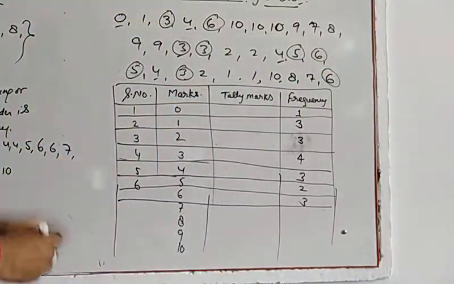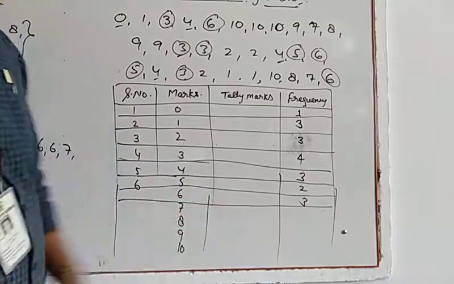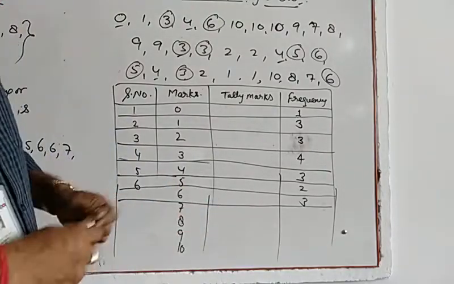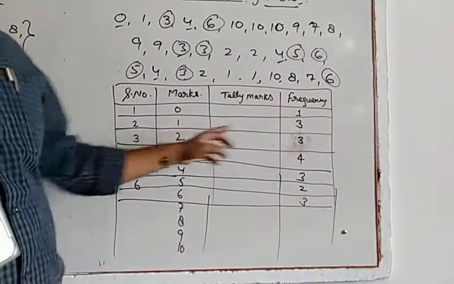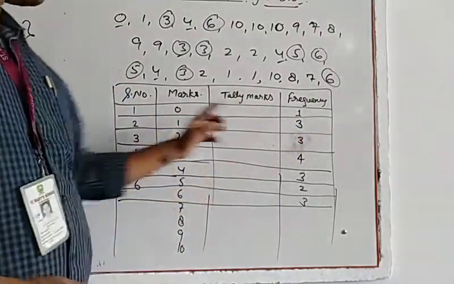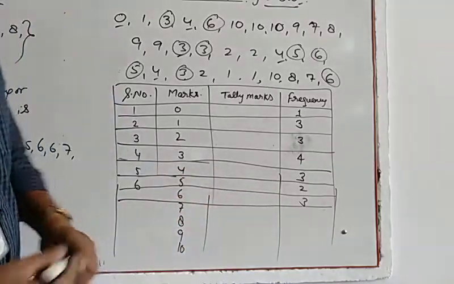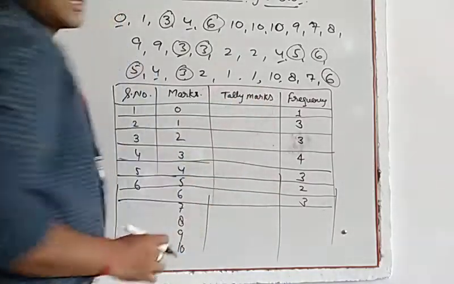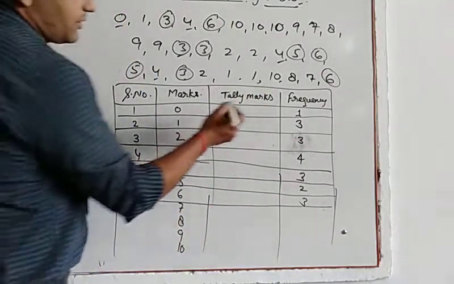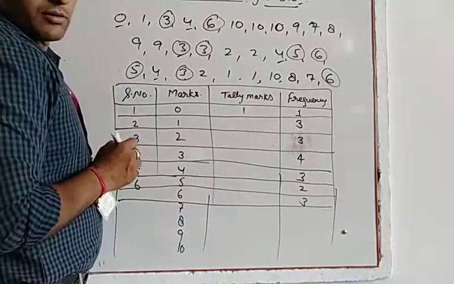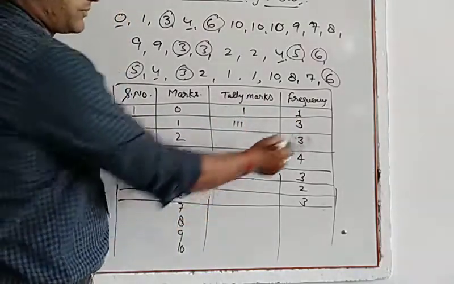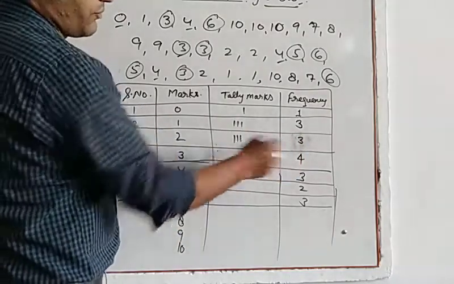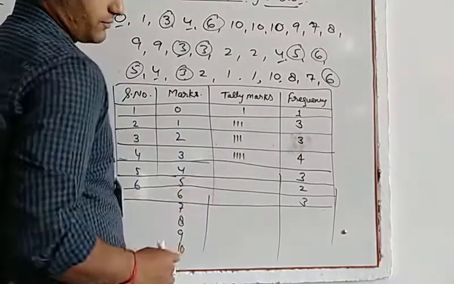Okay. In such a way you will write how many students have got how many marks. Like 0 is obtained by only 1 student. 1 is obtained by 3 students. 2 is obtained by 3 students. Something like that. Now this is tally mark. Let us see what is tally mark. 1 means 1 line, 3 means 1, 2, 3 lines will be there. 4 means 1, 2, 3, 4.